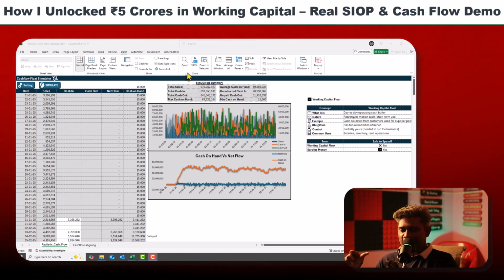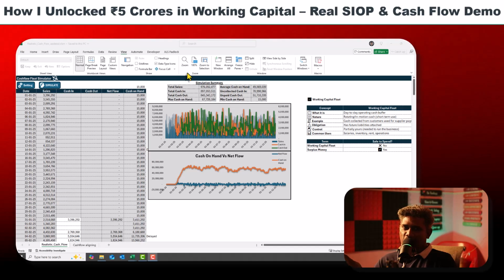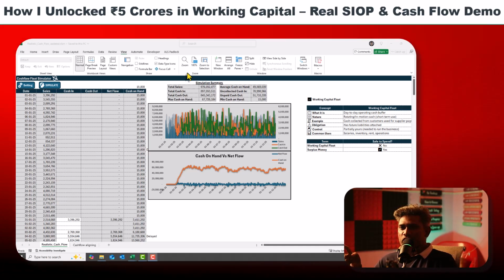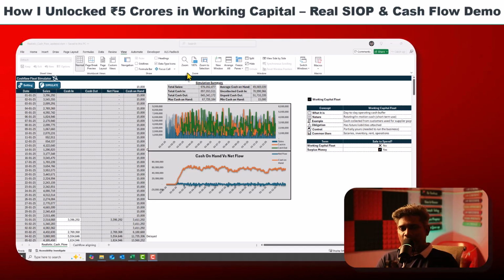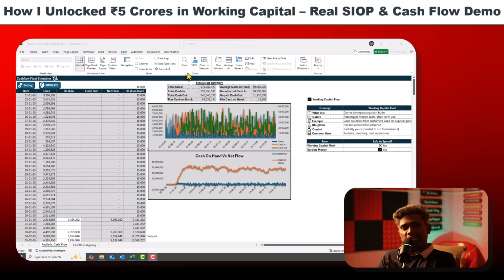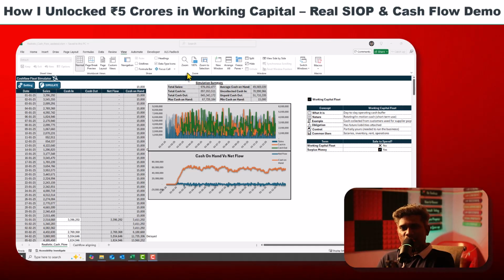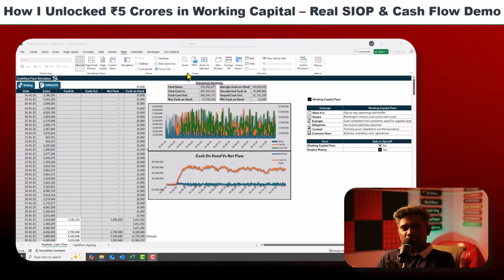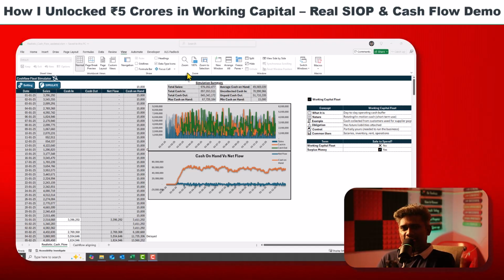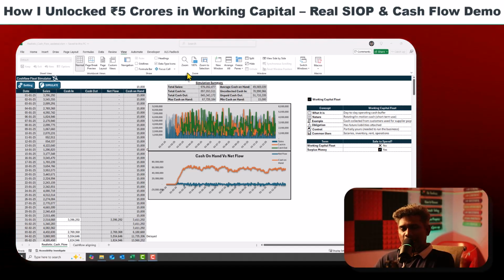bottlenecks in their process. By using our SIOP, I will show you how we find the bottlenecks. I will show you in a couple of minutes. Before that, we try to simulate, based on his current status, what he wants to achieve. At the time, he wanted around 4 crore as floating money. It helps him run his operations, and they may plan some short-term investments. So they need some 4 crore.